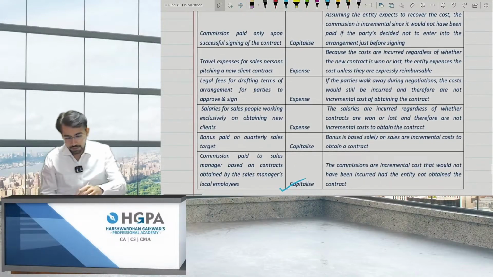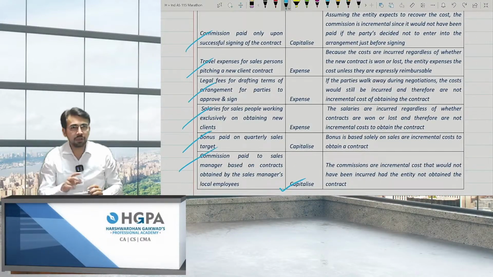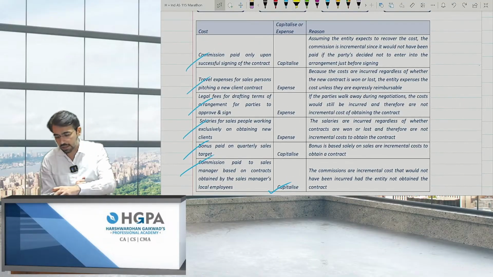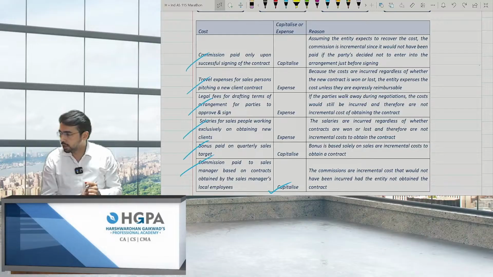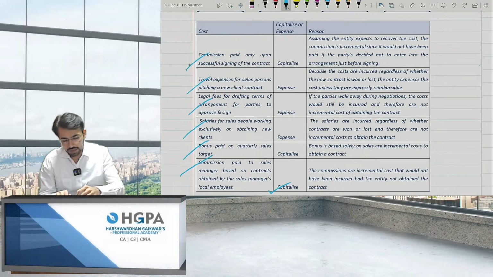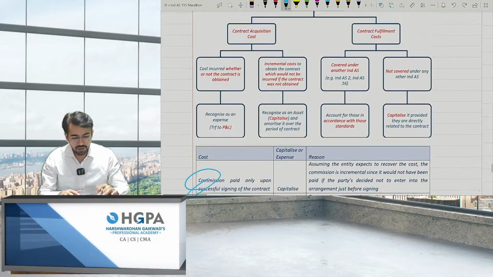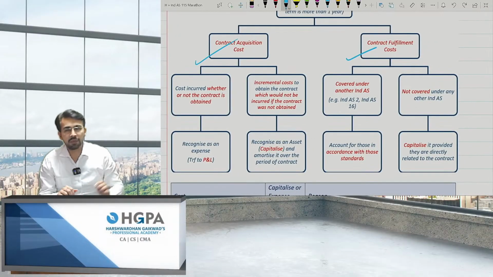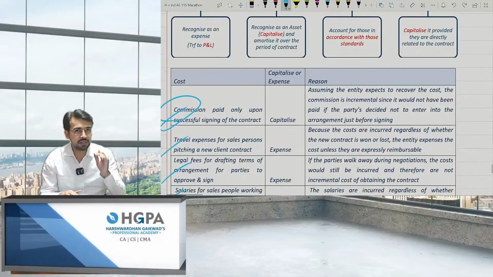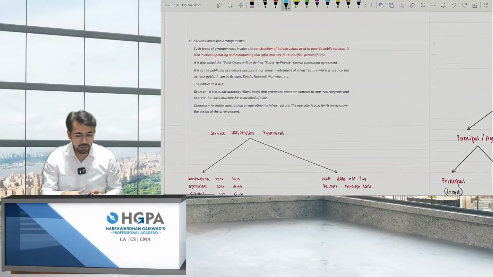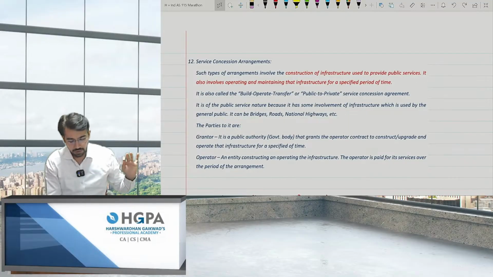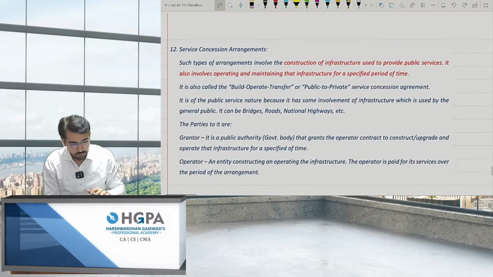Please give it a read for these 6 points because these are important. This was again asked in the examination, that is, whether to capitalize or whether to expense it out, right? So there are 3 points which you should capitalize. I've given the summary over here also, acquisition cost and fulfillment cost, right? Just give it a read. After this last point also, I have taken a few more questions, 2-3 questions more. So just pay attention.